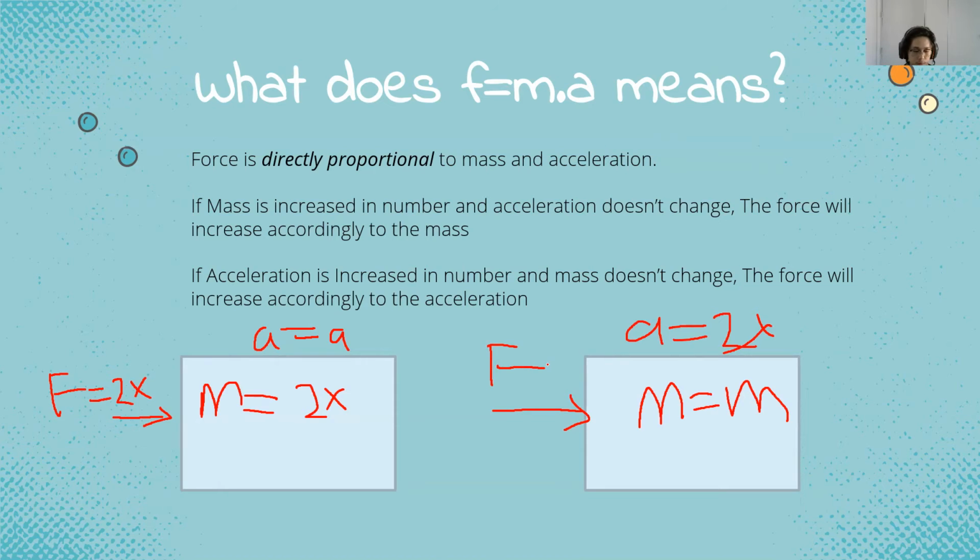Now, moving 2 times the original acceleration, F equals m times a says that the box here will have 2 times the force of the box moving at the original acceleration, because the acceleration increased.